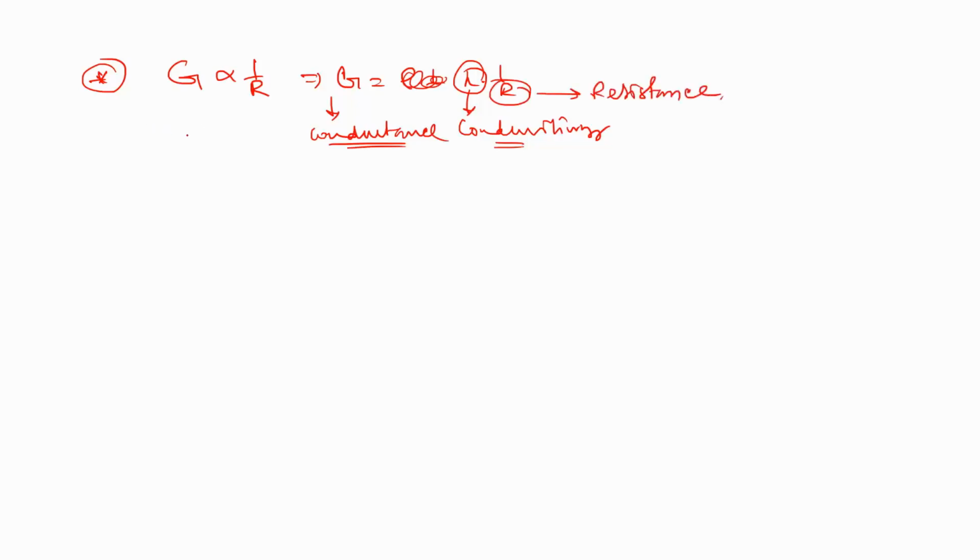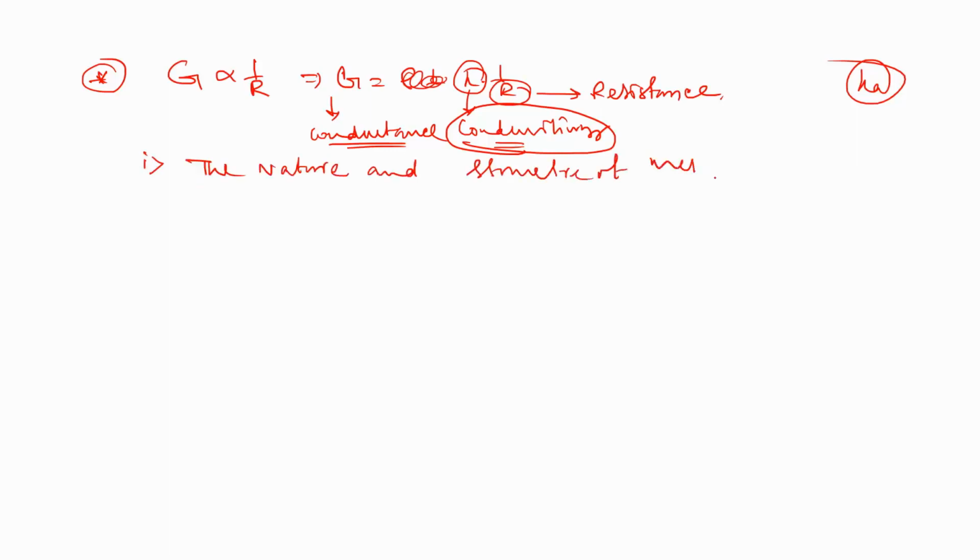Now this conductivity value, like the dissociation constant, depends on some points: the nature and structure of the metal, because we know that metals are actually conductors. So the nature and the structure decide the conductivity value.